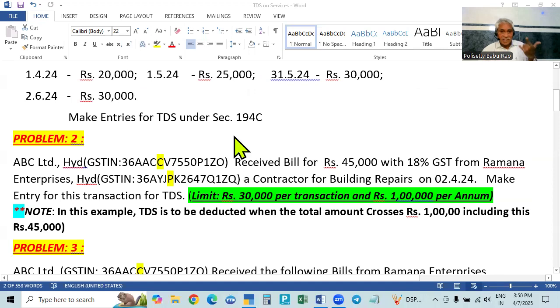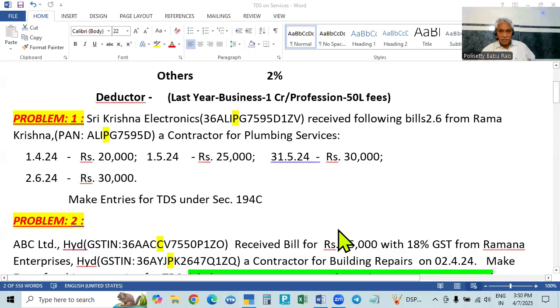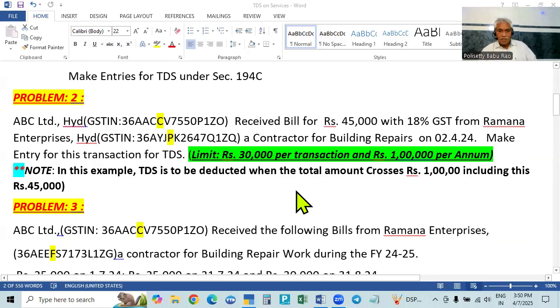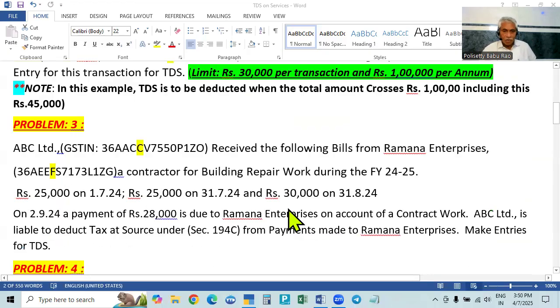And the third one is just like the first one. Okay. So these you work out. First one also you work out again. Second one also you work out. Third one also you work out.